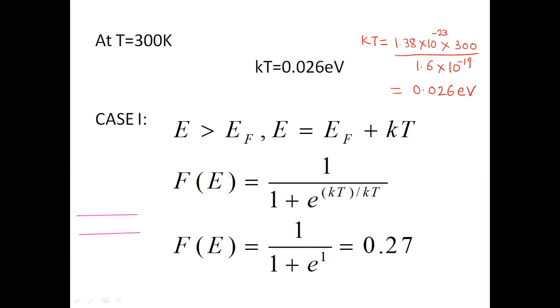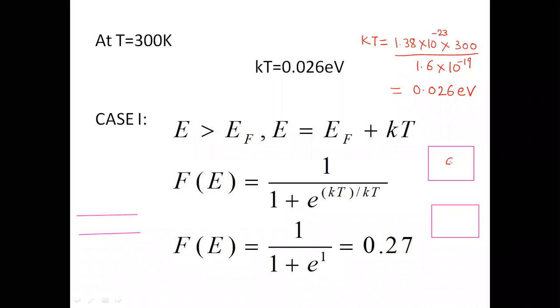So again, case 1: first of all, we'll take the case for any energy level placed within the conduction band. I am considering this is conduction and this is valence.